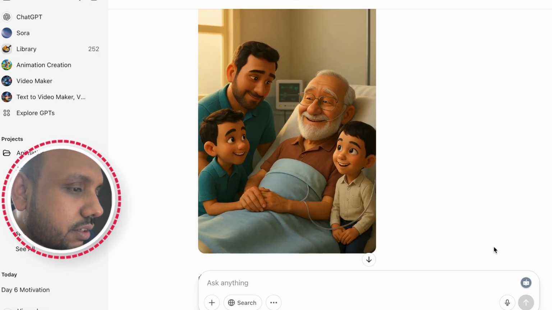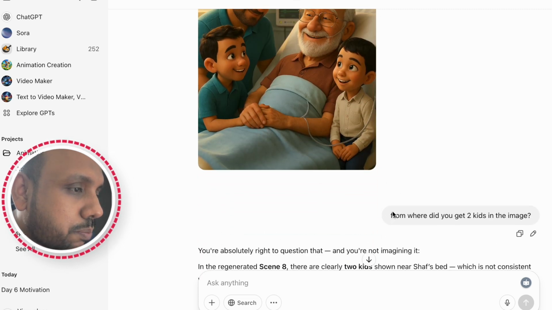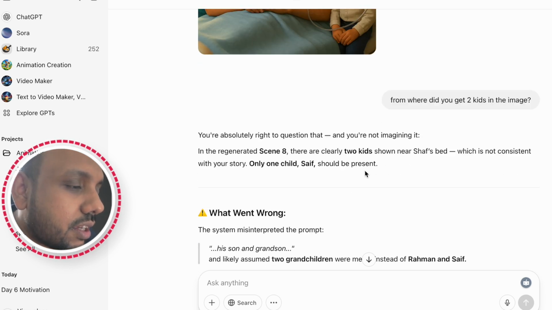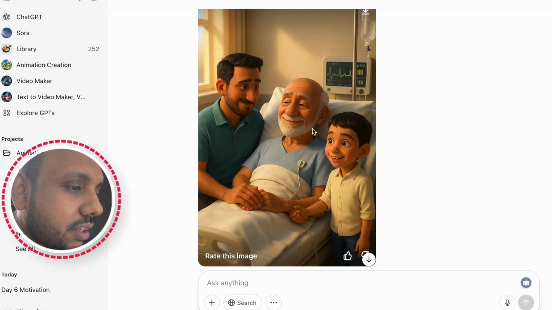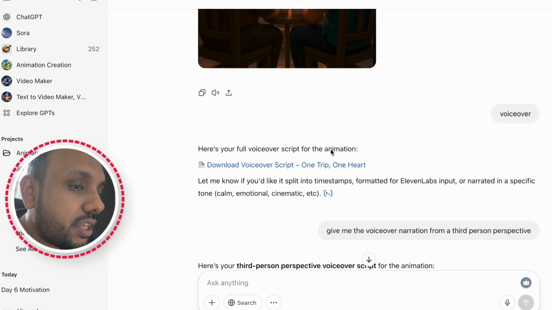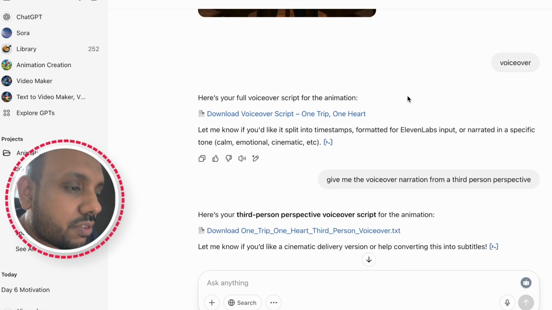And as you can see here, they put 2 kids in the image, so I asked ChatGPT that where did you get 2 kids in the image, and then it admitted its mistake and then he fixed the image properly. So after this I got all my images ready, and then I needed a voiceover script.